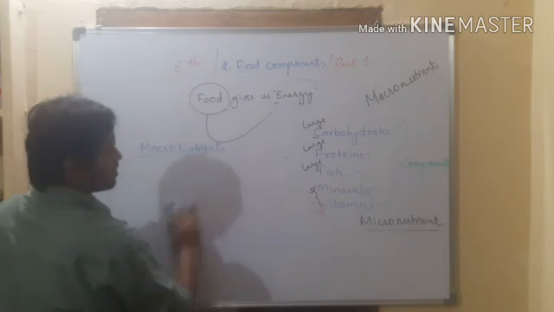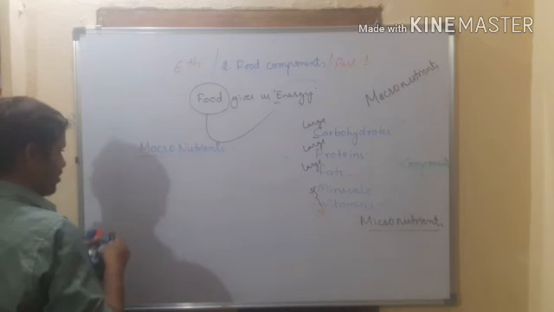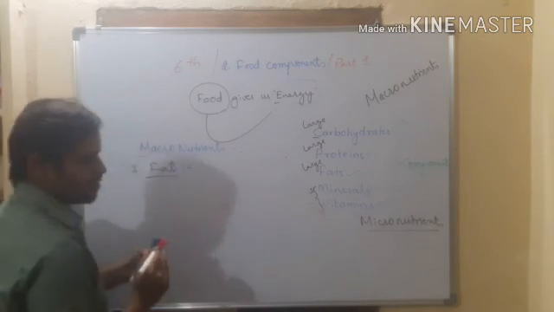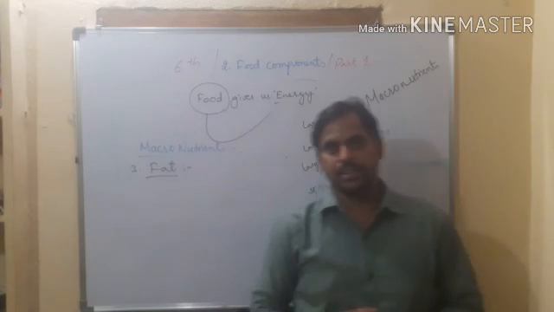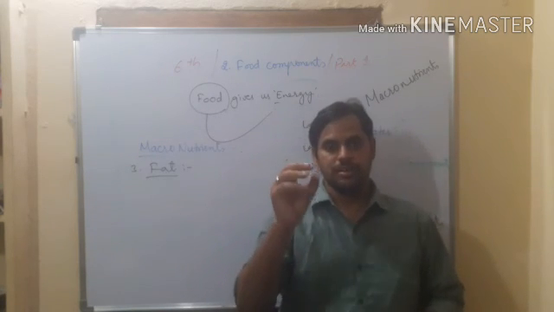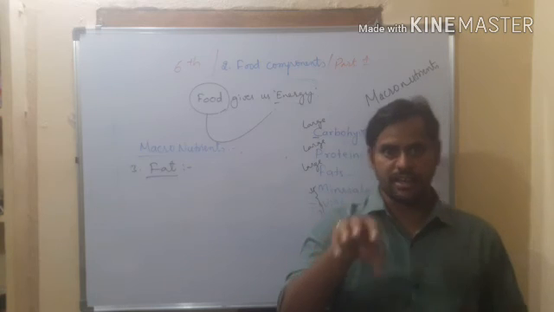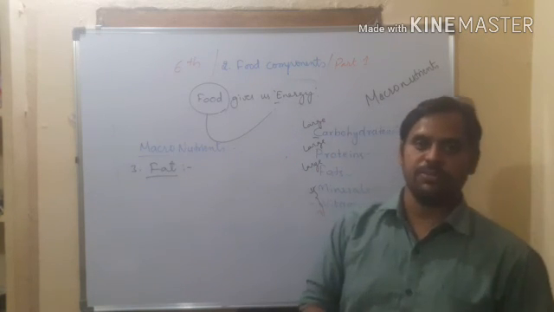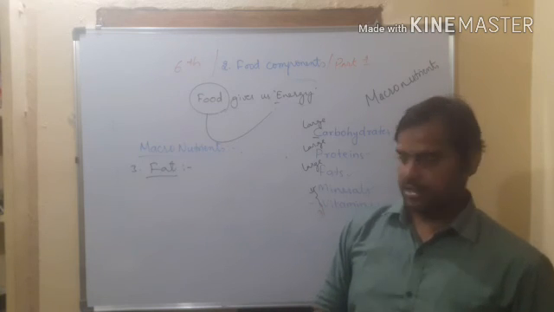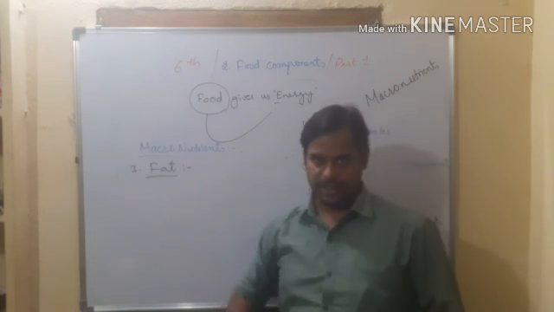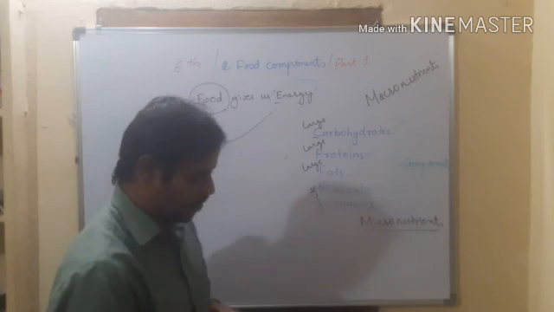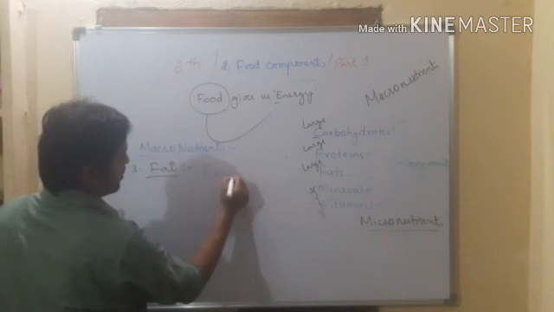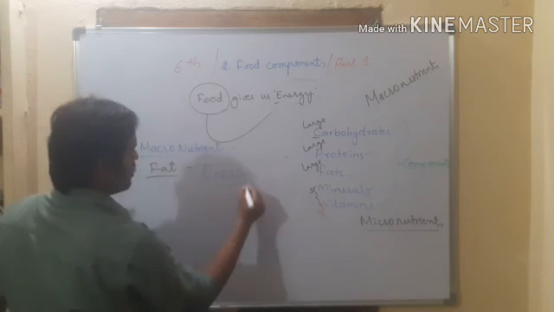What is the third one? Fats. I think you are very familiar with this word, fat. Right? Fat is also an organic substance, meaning it belongs to living things. And we get fat from plants as well as animals. Why do we eat fat? Why is it called a nutrient? We call it a nutrient because it gives us energy.